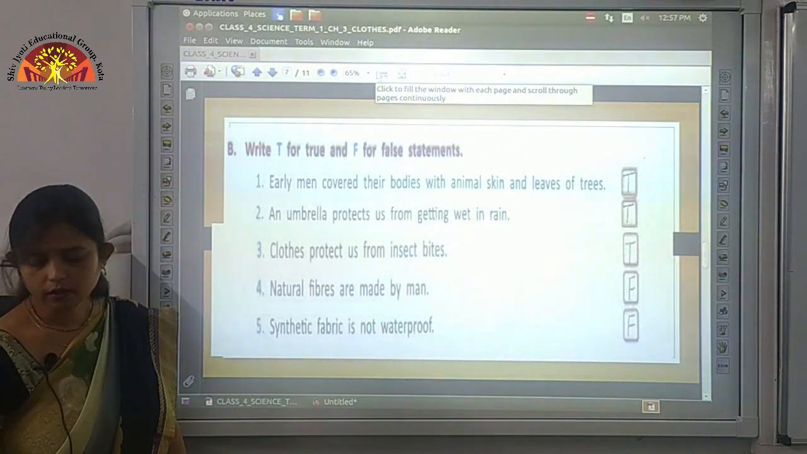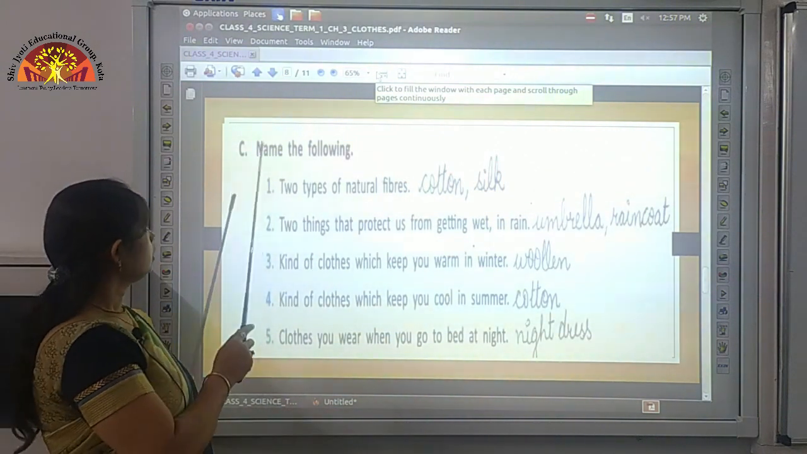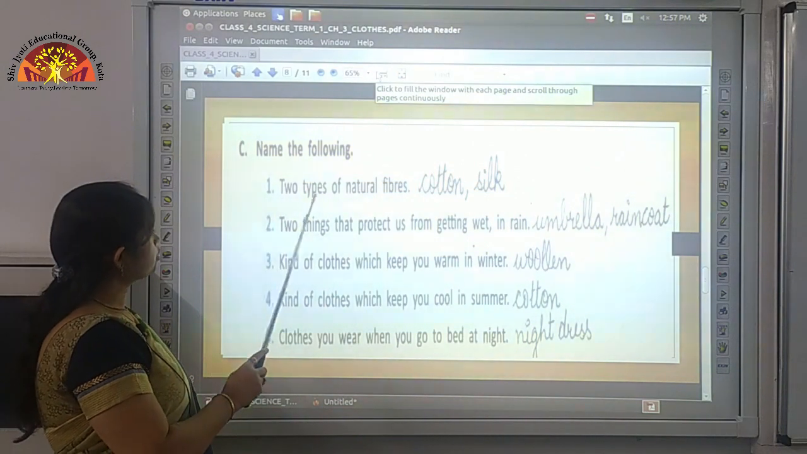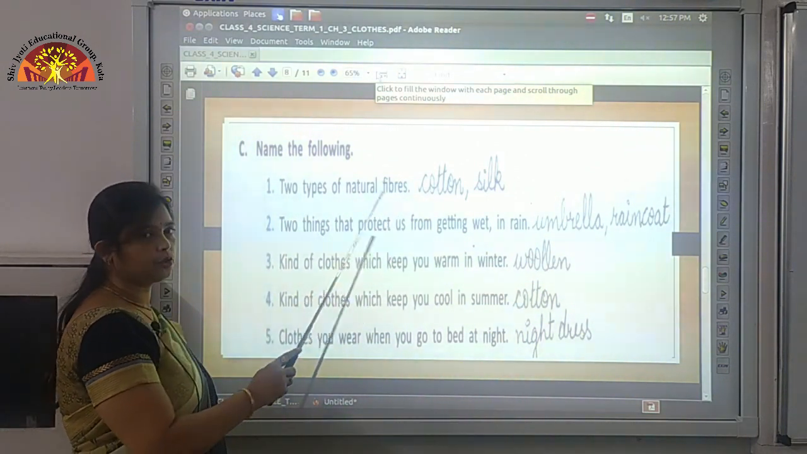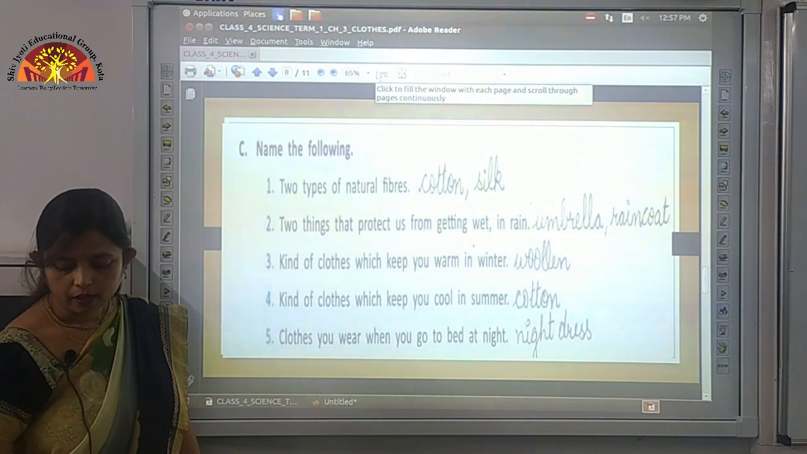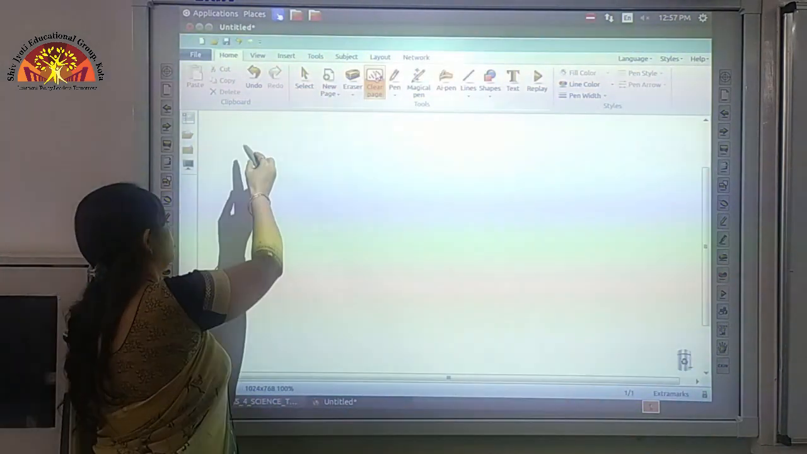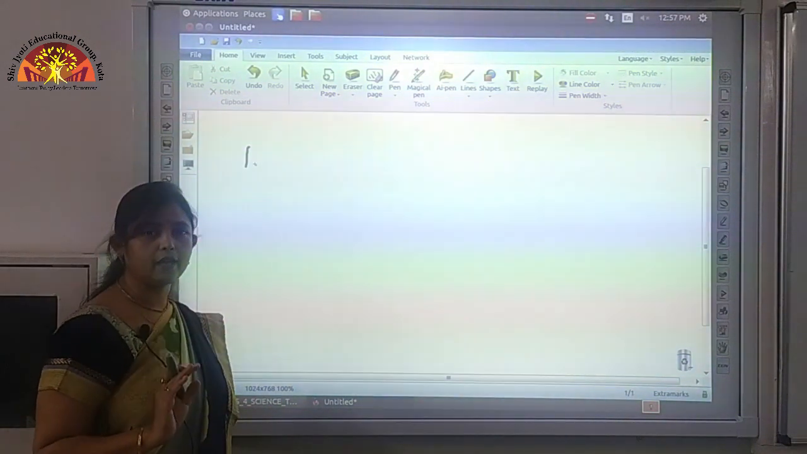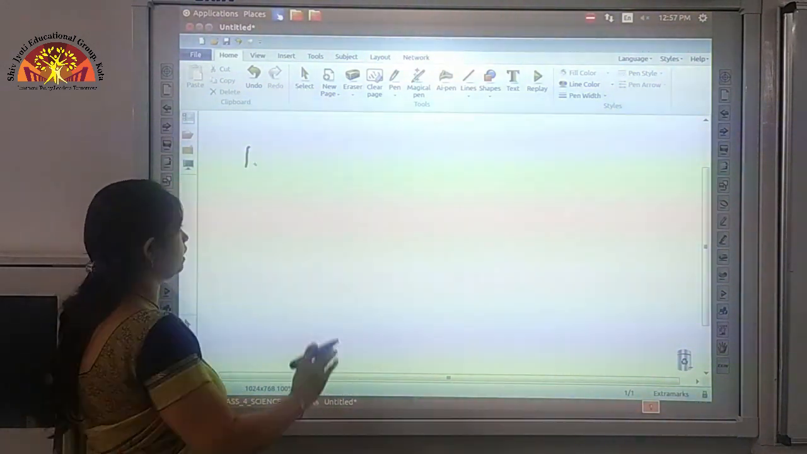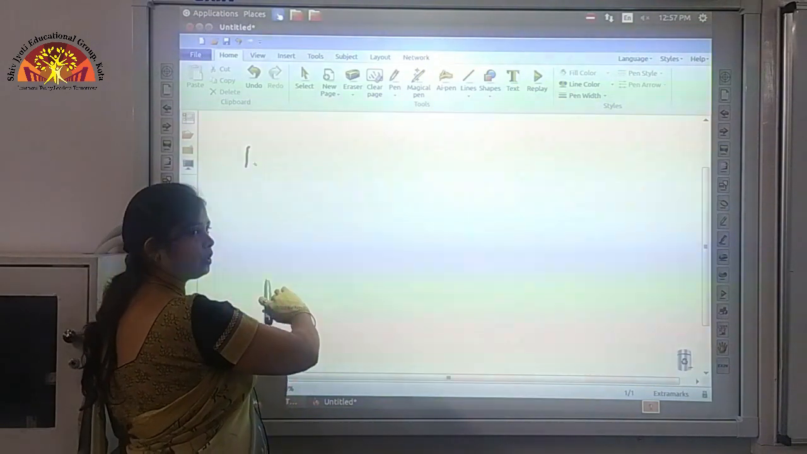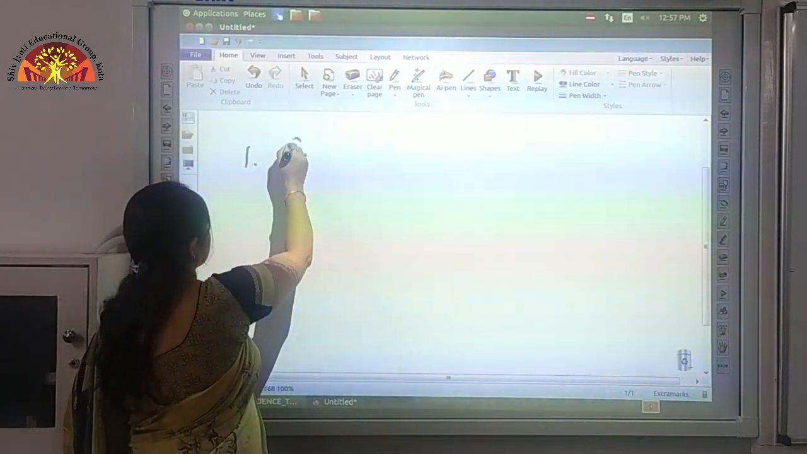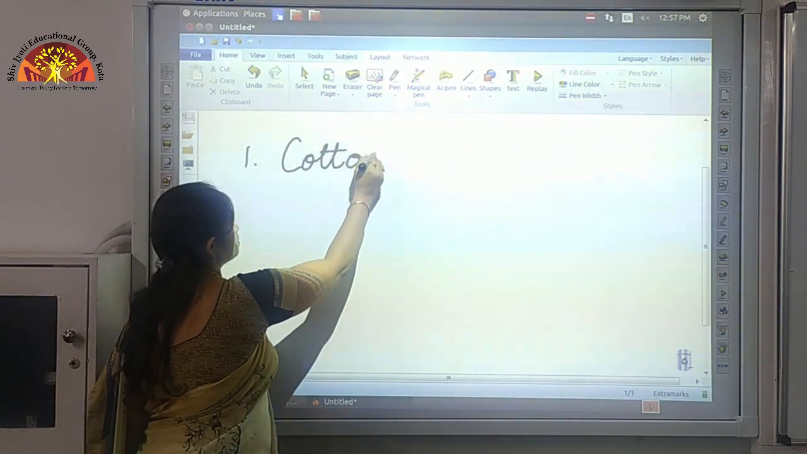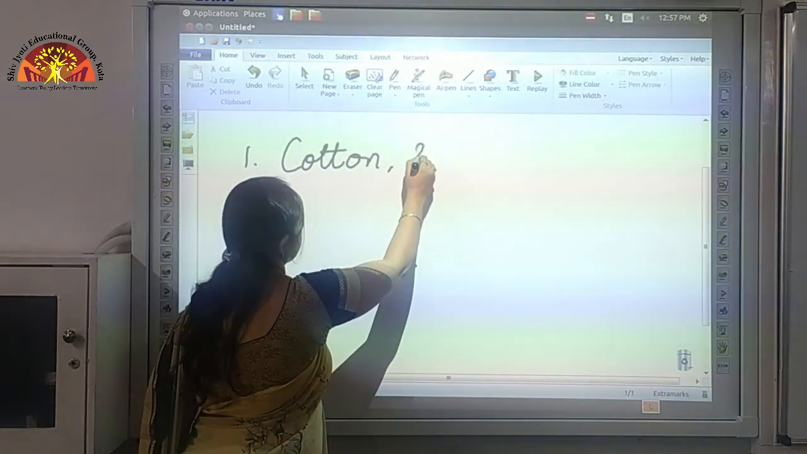Okay, now we move to the next exercise. Name the following. First, two types of natural fibers. So you have to write any two types of natural fibers. You have to do the work in good handwriting and your spelling should also be correct. So any two natural fibers you can write over here like cotton and silk.